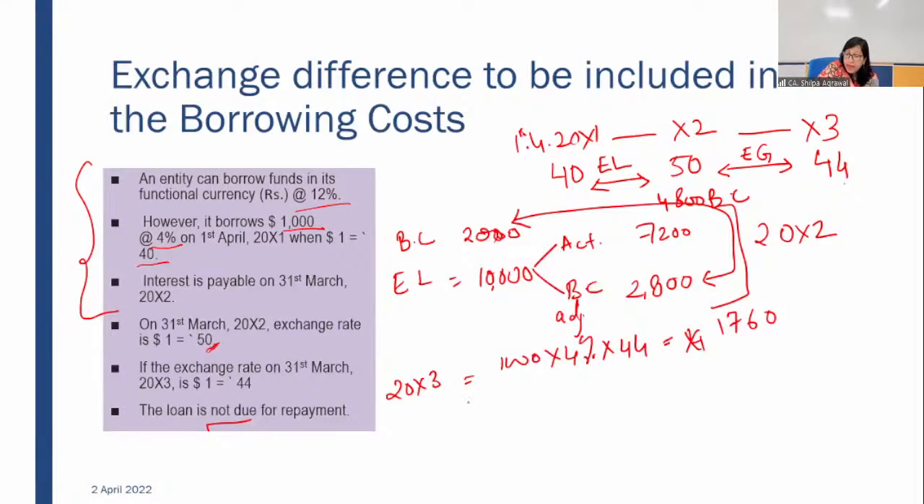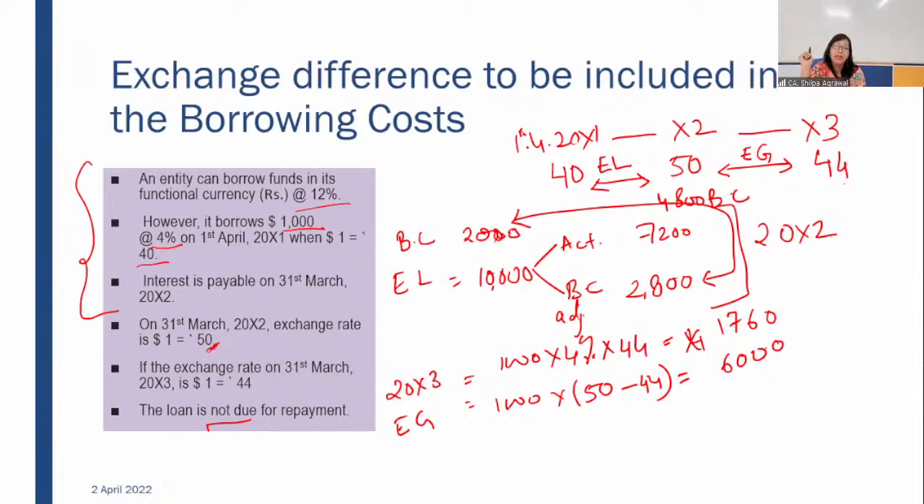Now we have to calculate the exchange difference. 1,000 borrowing was previously recorded at ₹50. Now it went down to 44. So there is exchange gain. Exchange gain is to an extent of ₹6. So it means 6 into 1,000, 6,000 is your exchange gain.